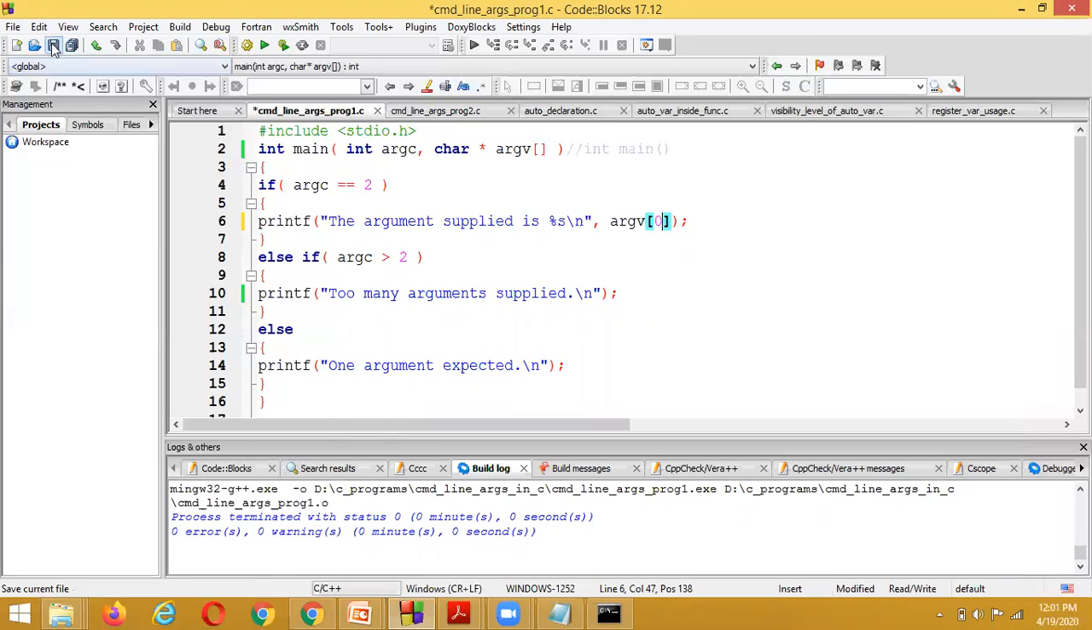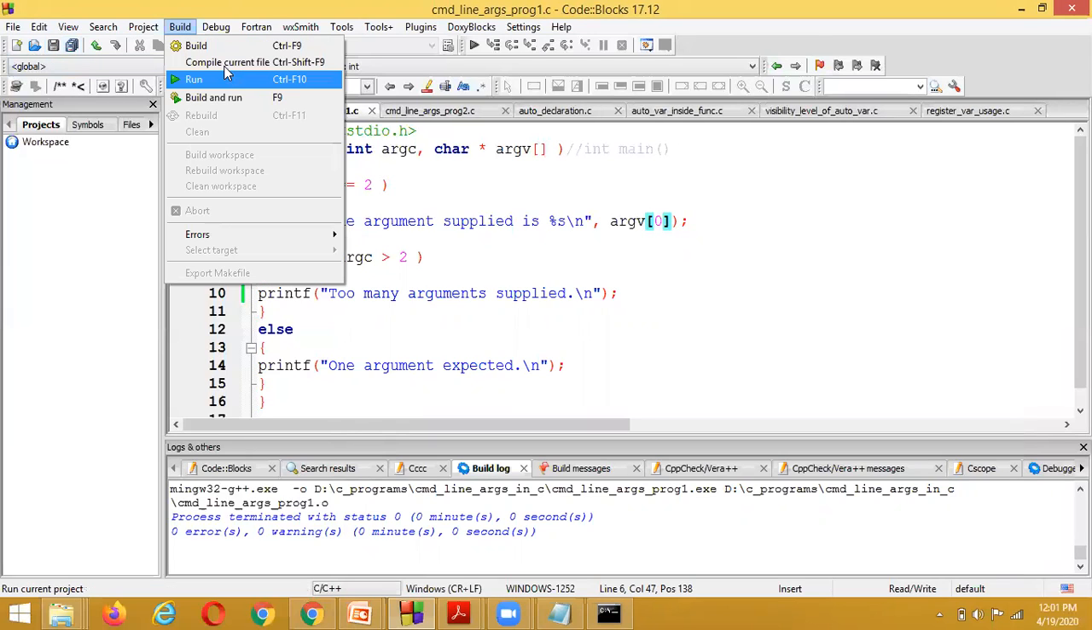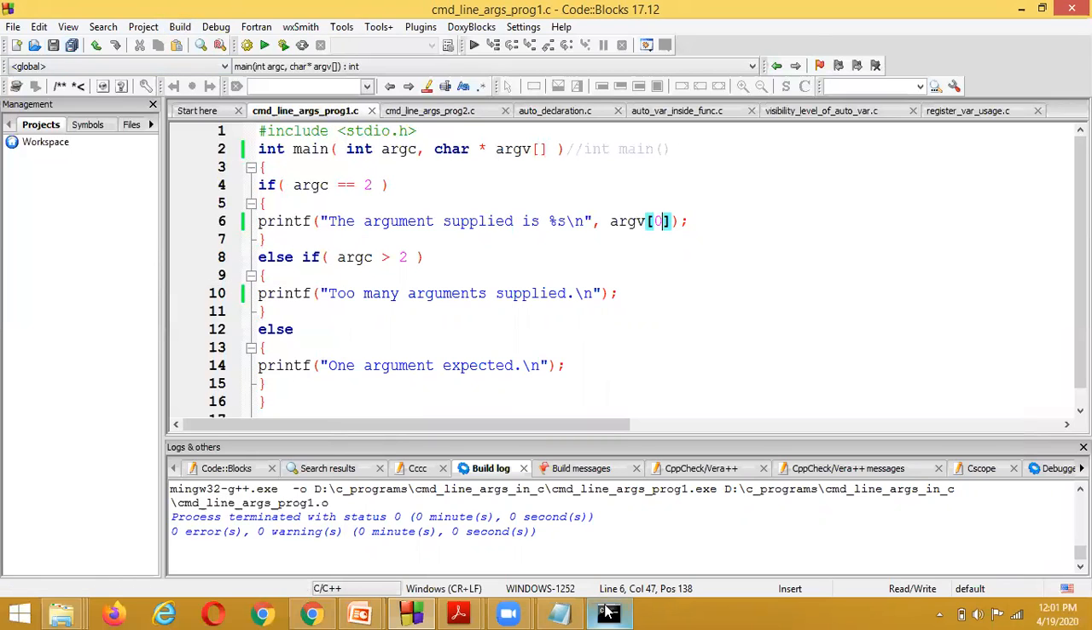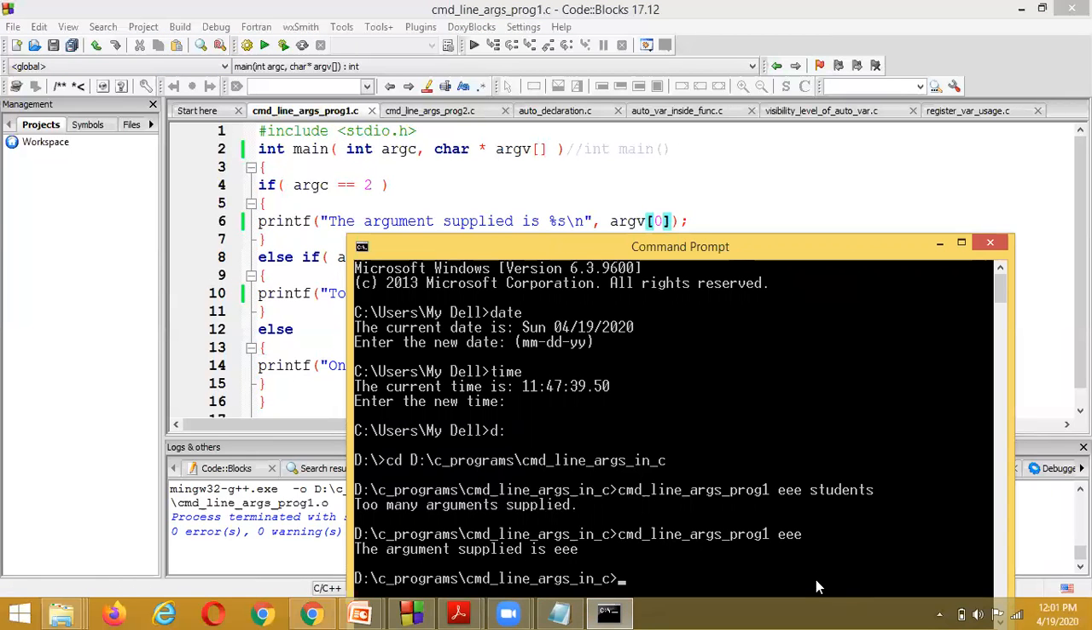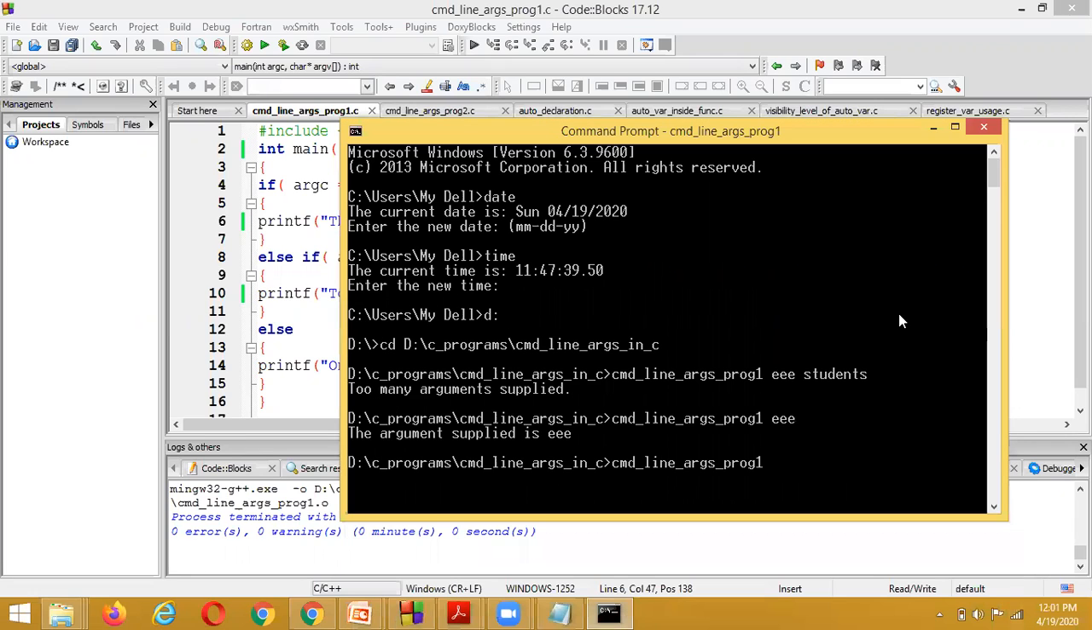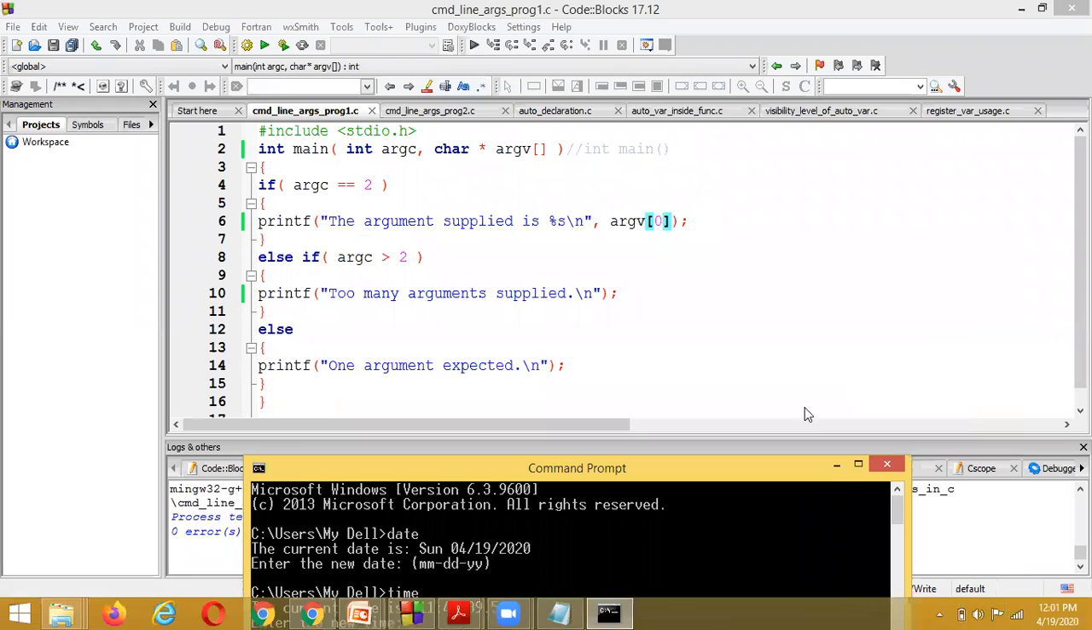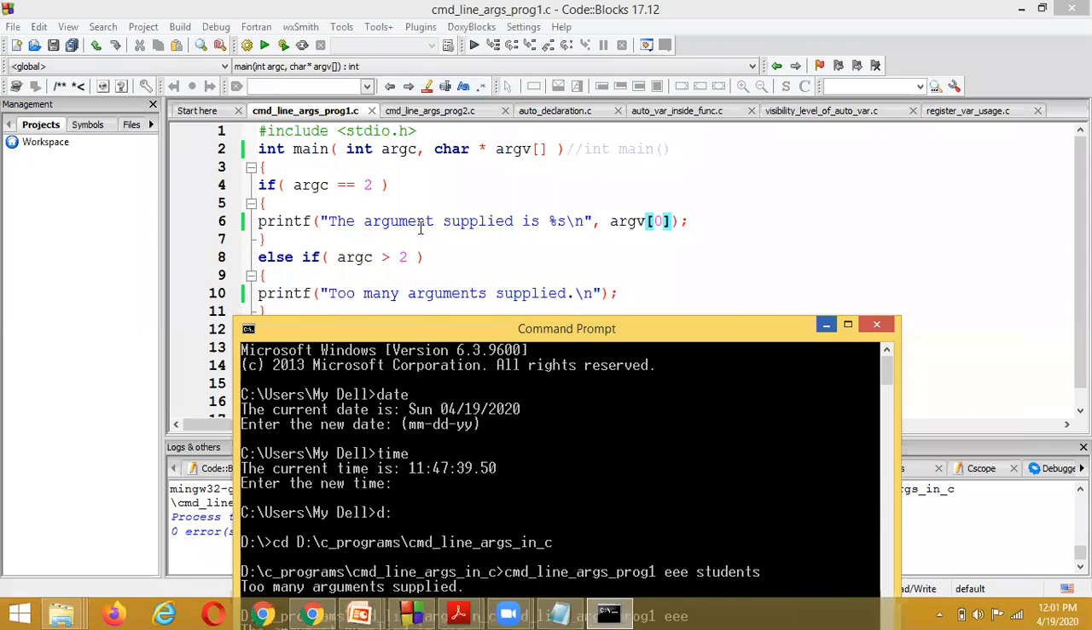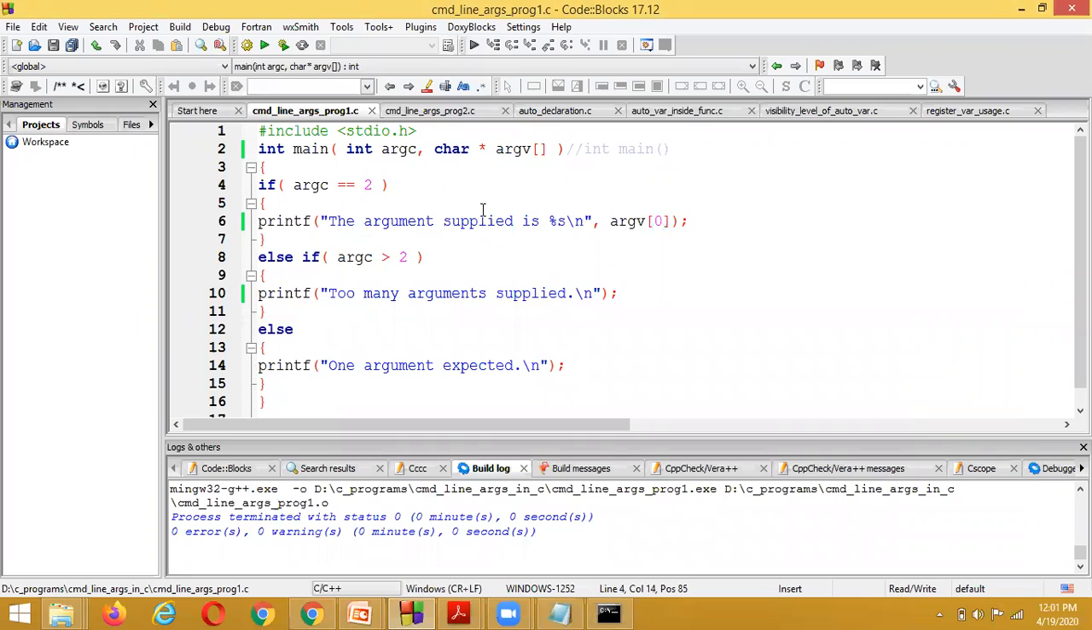I compile the current file and execute it once again, passing only one argument, and press enter. What is the output? It displays one argument expected, and the reason it is not displaying the other message is that the argument size is equal to 2.